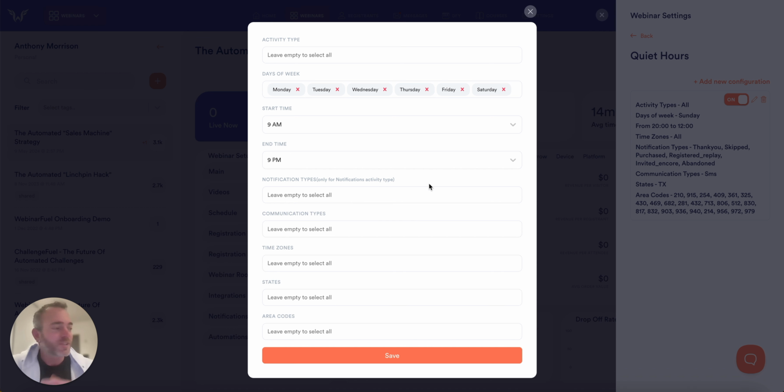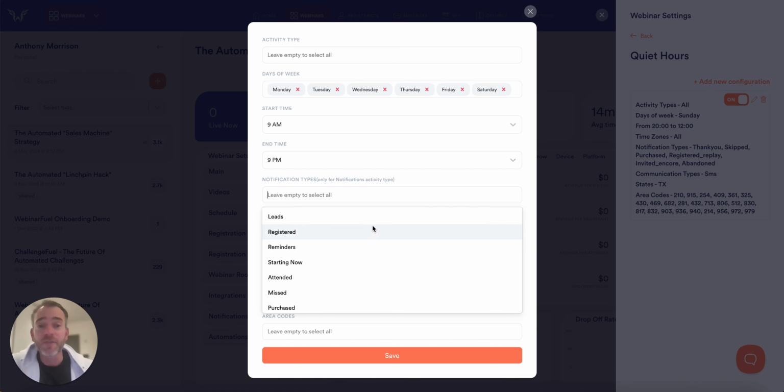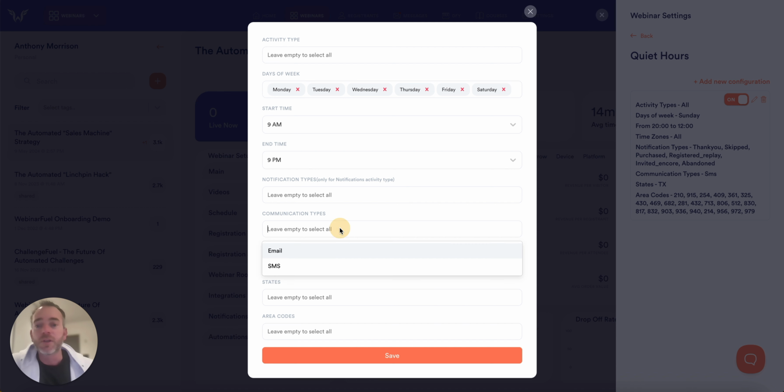The laws and the rules in every state are different, right? In some states, it's okay to send a reminder for an event, but it is not okay to send a marketing message. So what that would mean is that if I wanted to only block my marketing messages, I would start with all the people that attended or missed, or purchased my products, right? For now, I'm just going to say, hey, I just want to block any and all messages that are notifications that go out, okay? You can also set this to block email, SMS, or both.